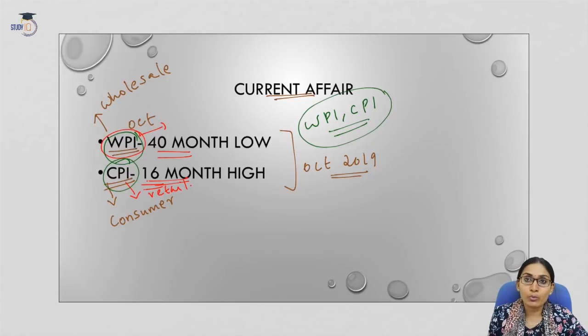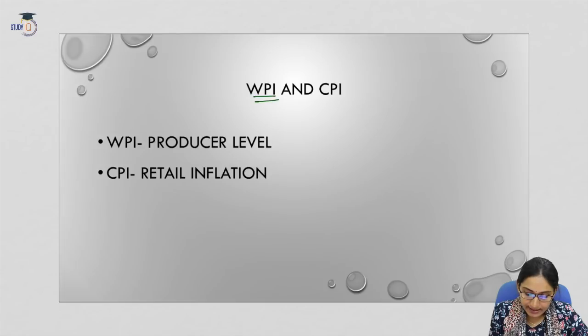Now, having understood what is the current affair, let us move on. And to remind you, you might be seeing many articles in the newspapers recently regarding the WPI and CPI. So you need to understand the basics of this. So what is CPI? What is the concept of CPI? What is the concept of WPI? All these need clarity. So that is what we will be trying to do in this lecture. Also we will analyze why this has happened. So very important lecture. So let us move on to WPI and CPI.